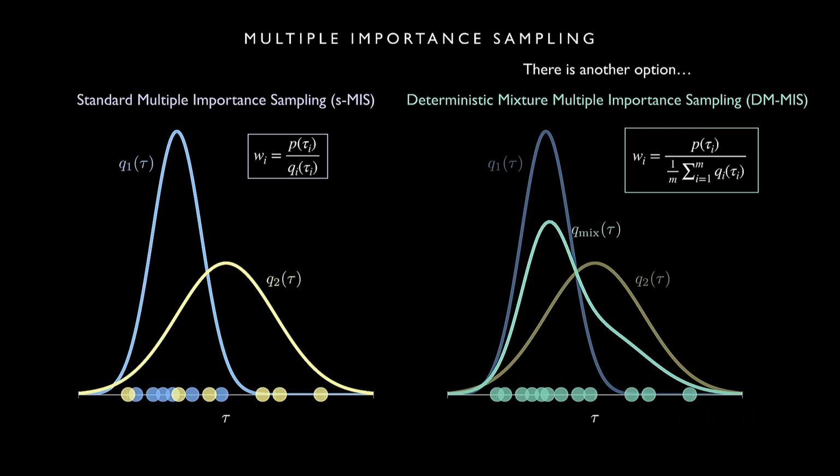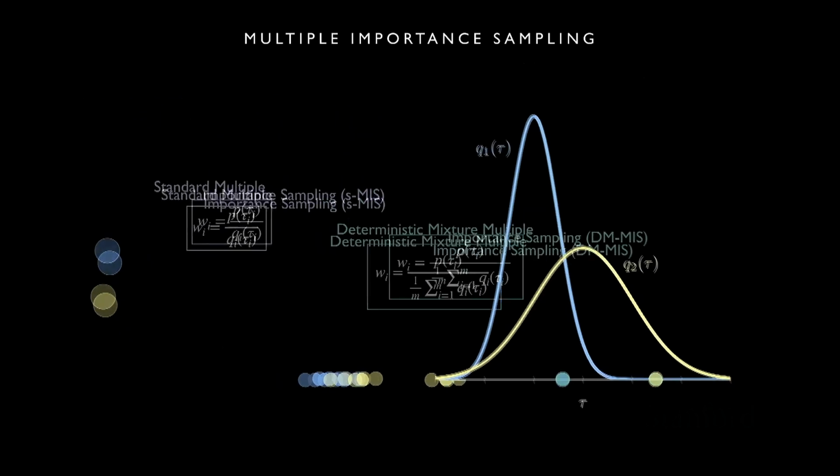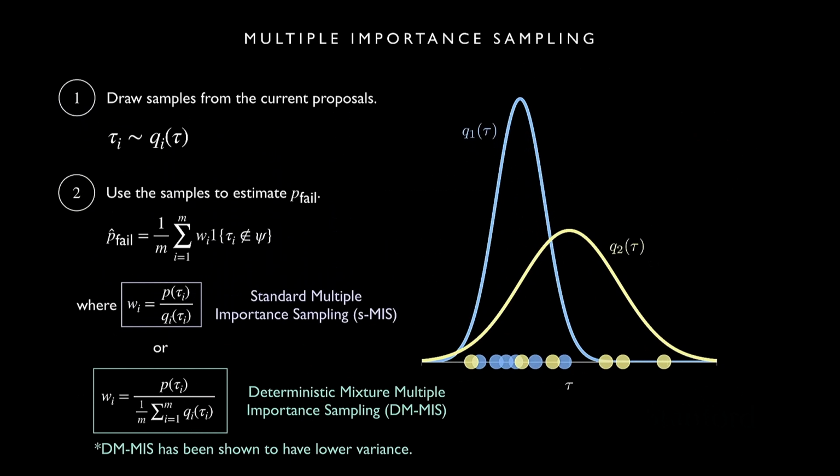And this is kind of crazy, like both of these estimates work. But it turns out that if you do it this way, where you assume it comes from this mixture model, it's been shown to have lower variance. So sometimes it can perform better. I don't know, this was totally not intuitive to me at first. Wait, so is it basically just the same, but you have different weights? It's the same, but you have different weights.